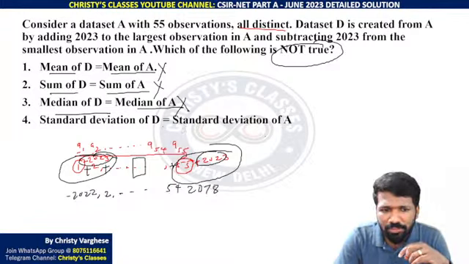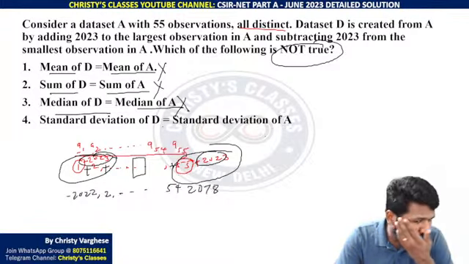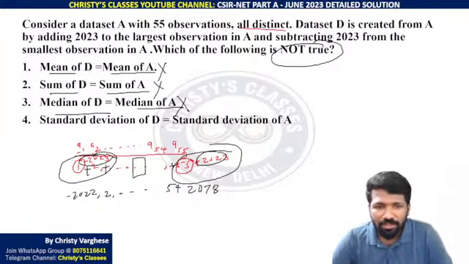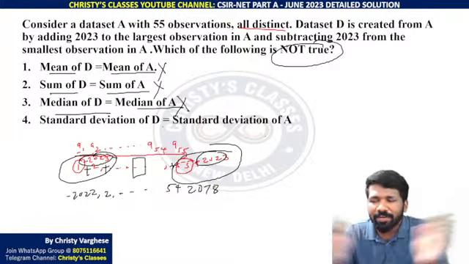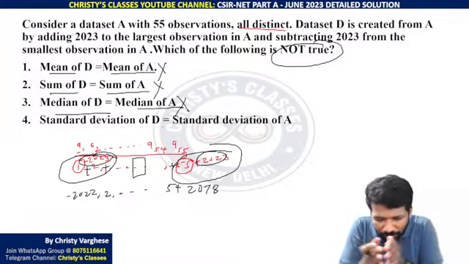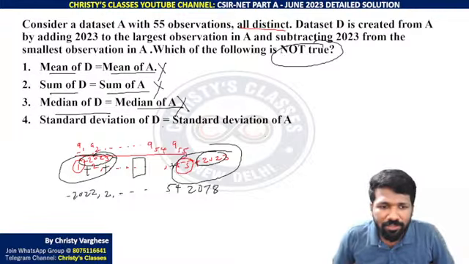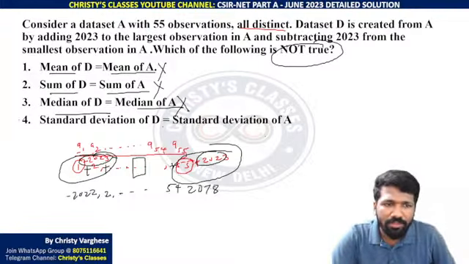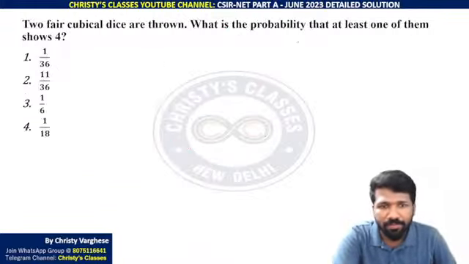So standard deviation of D and A being equal is wrong, because as in my previous classes on average and standard deviation I already have discussed, the values are now different. That is the reason the values are more separated. So definitely standard deviation will not be equal. So option 4 is the correct answer, since not true was asked.